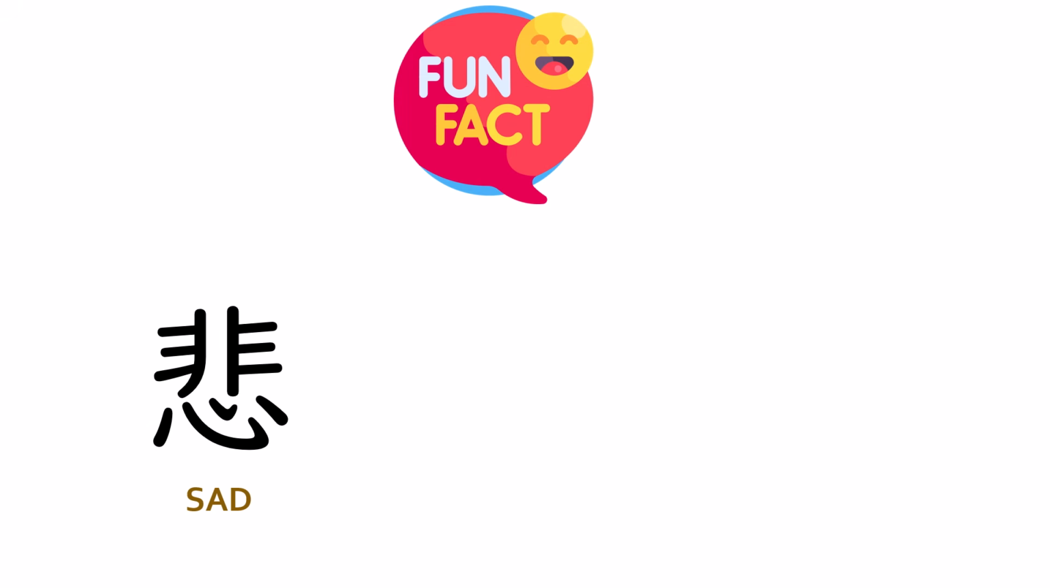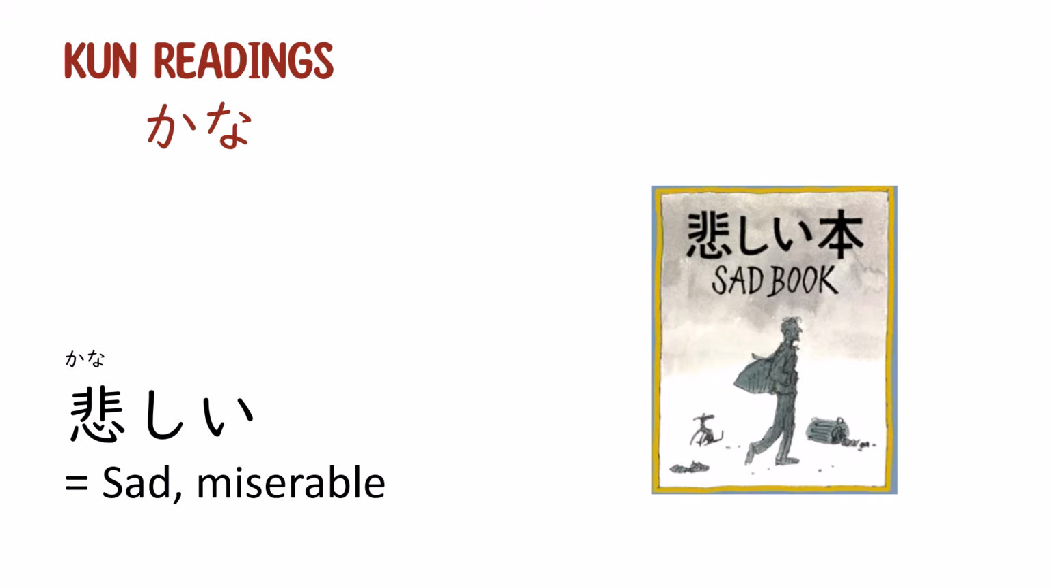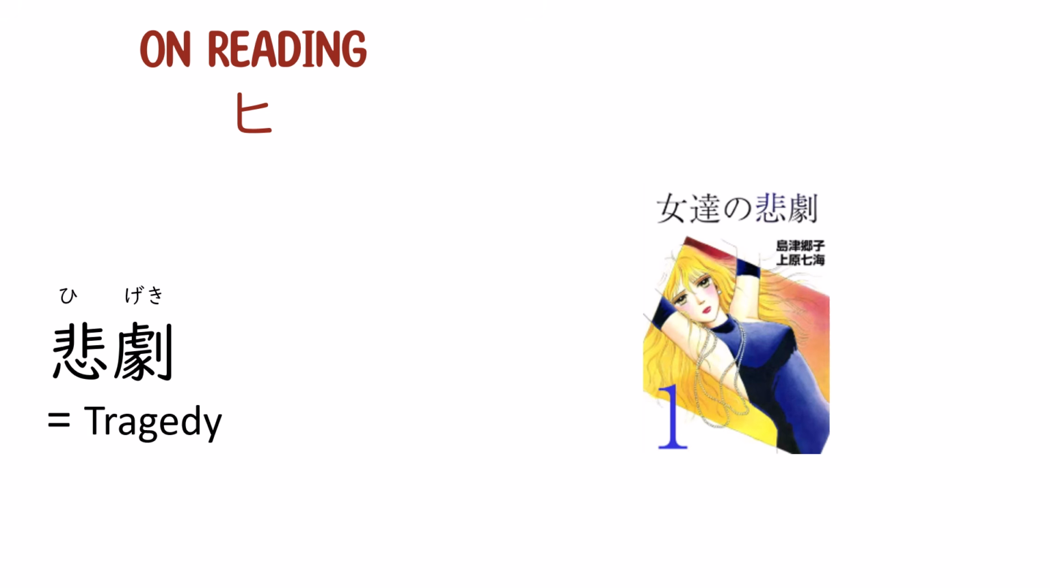Fun fact, remember the wings? That part of the kanji also acts as your phonetic character, which is where the reading hi comes from. Kun reading is kana. The adjective is kanashi, which is sad or miserable. Here we have kanashi hon or sad book. The on reading is hi. The example is higeki or tragedy. Here we have onna no higeki or women's tragedy.